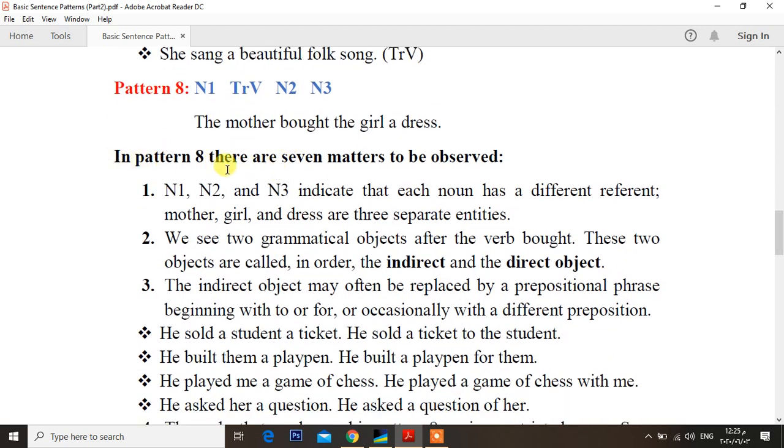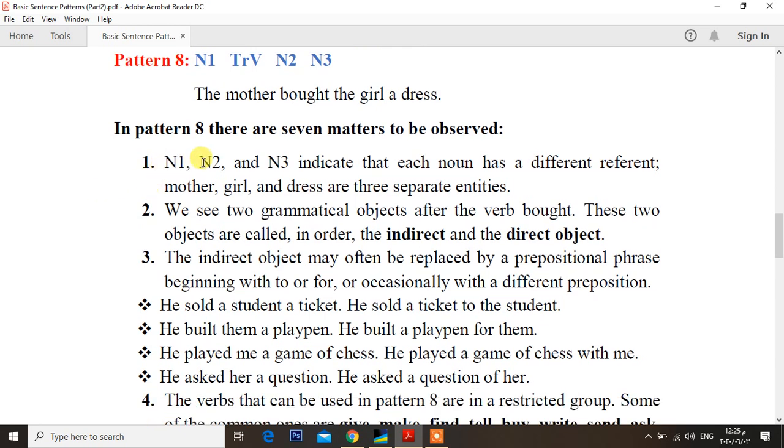In pattern 8, there are 7 matters to be observed. Let's see what they are. Number 1: N1, N2, and N3 indicate that each noun has a different referent. Each one of those has a different referent.